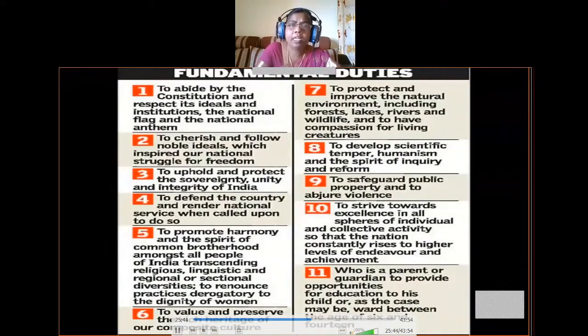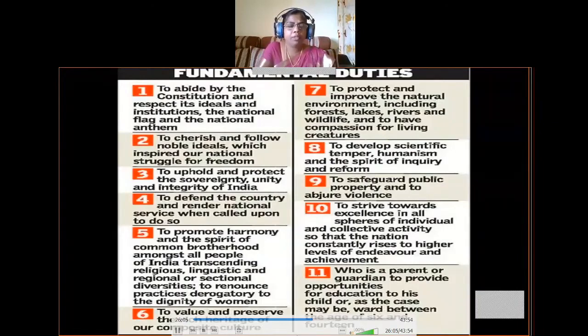That means the Indian government can take its own decisions for the welfare of the people, and Indian citizens should also strive for the unity and integrity of India. He should not do anything for the disunity of our country or which disturbs the integrity of our country.